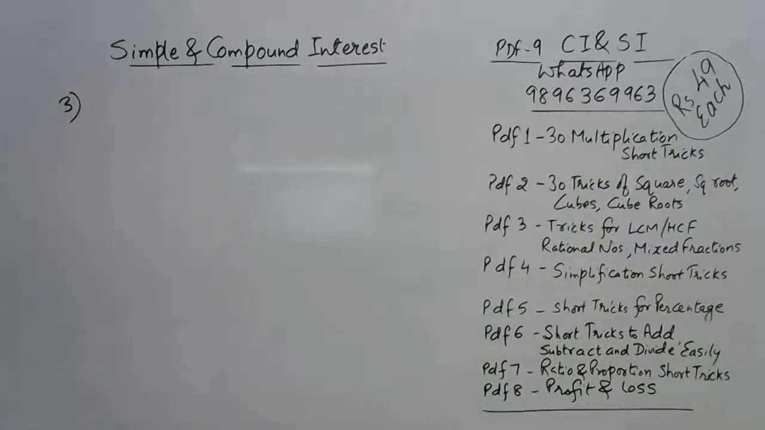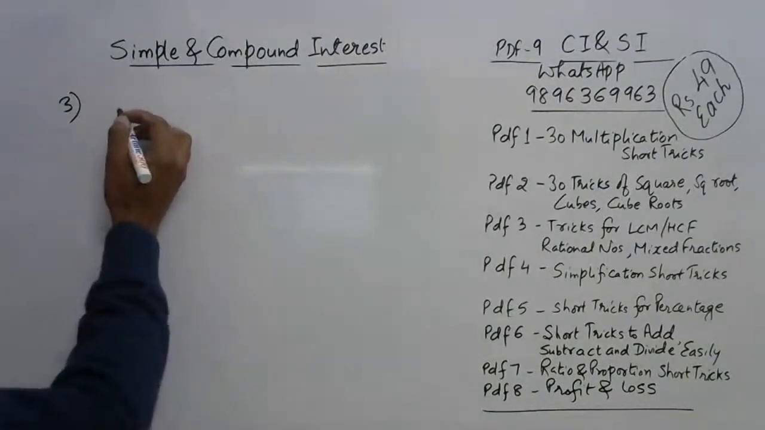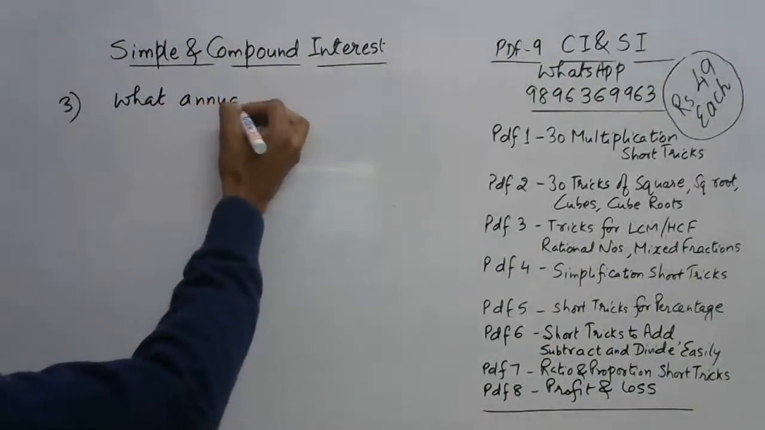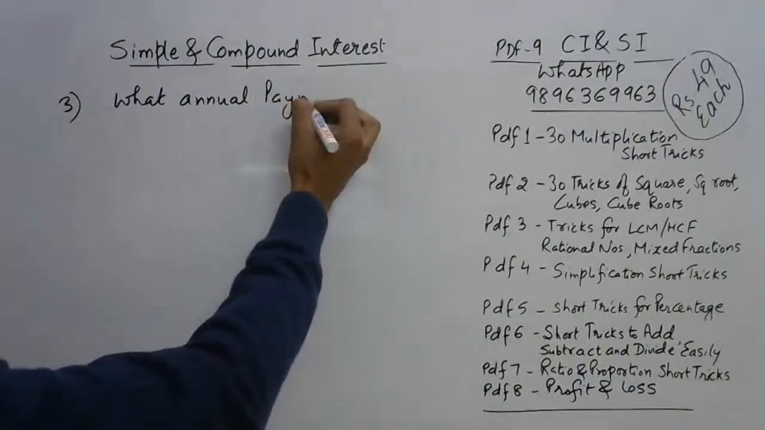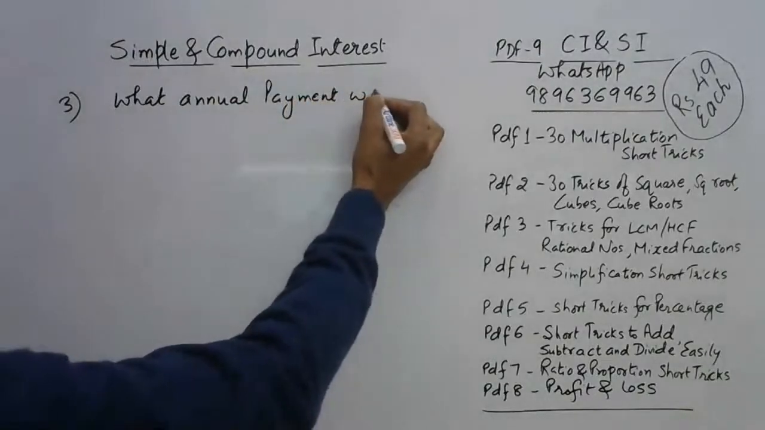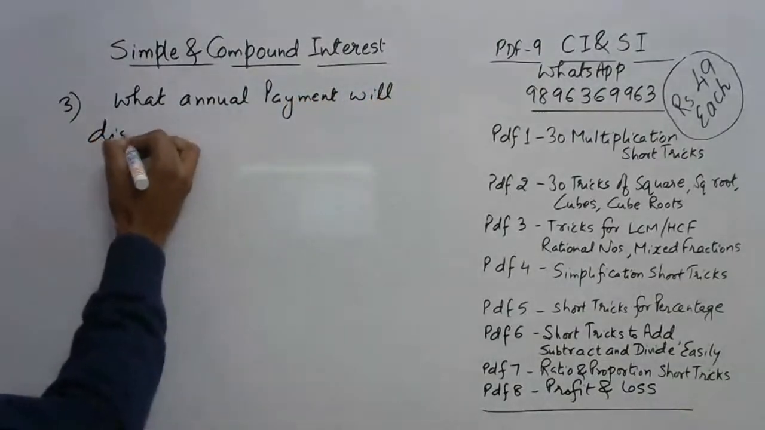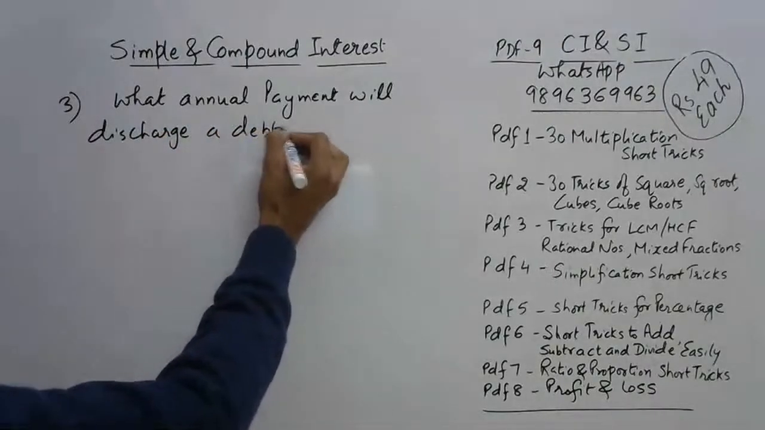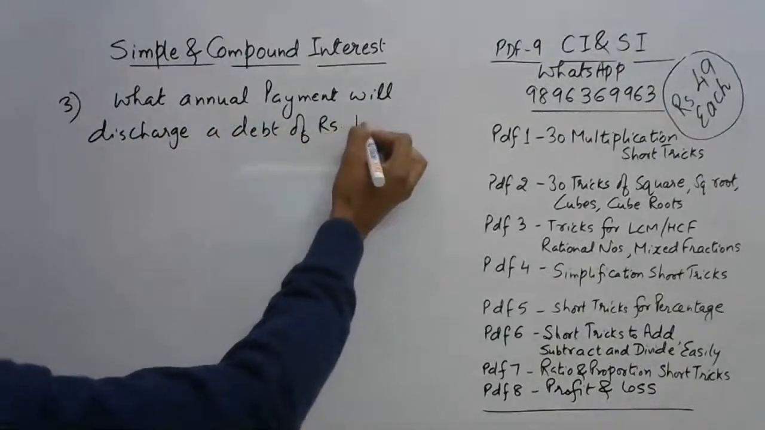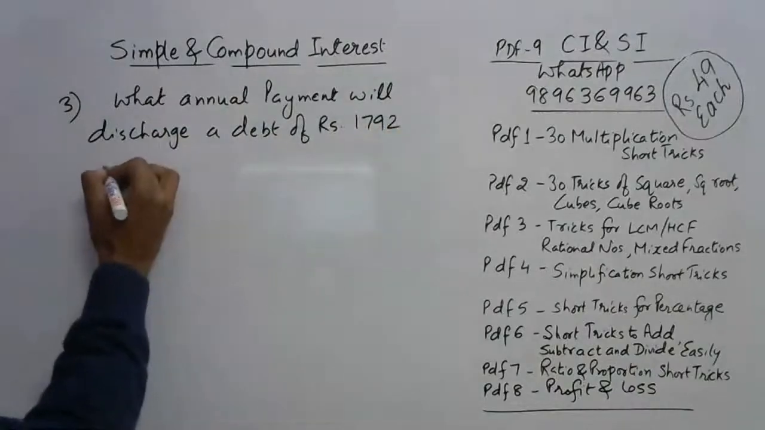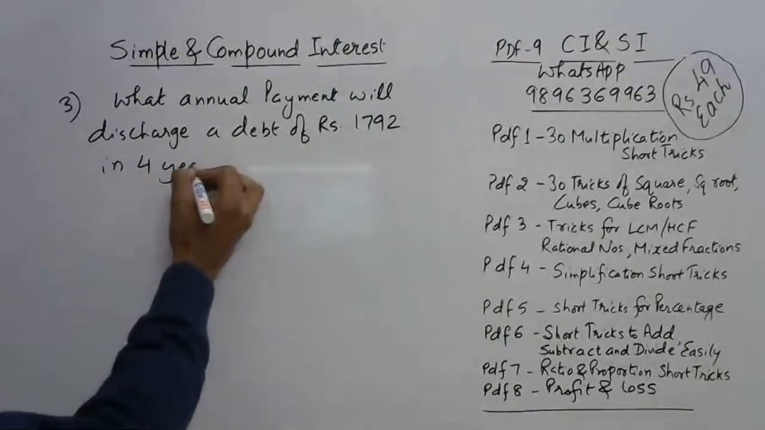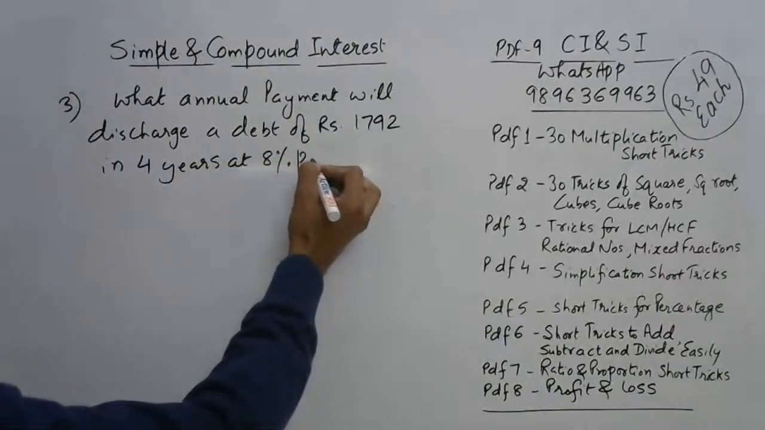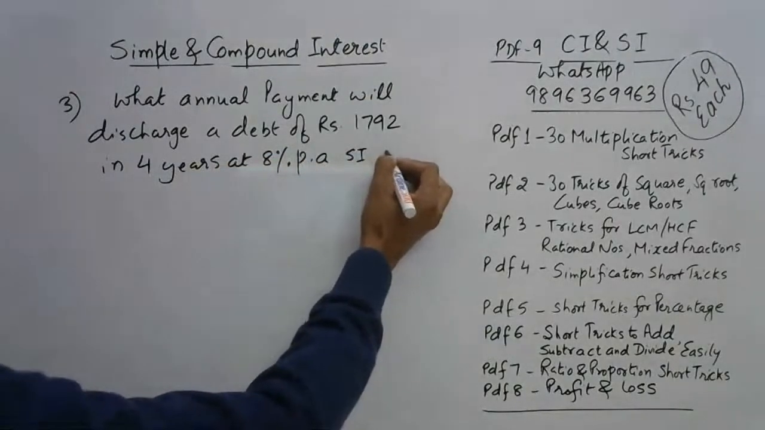Okay, so I'll give you a question of debt. What annual payment will discharge a debt of rupees 1792 in 4 years at 8% per annum simple interest?